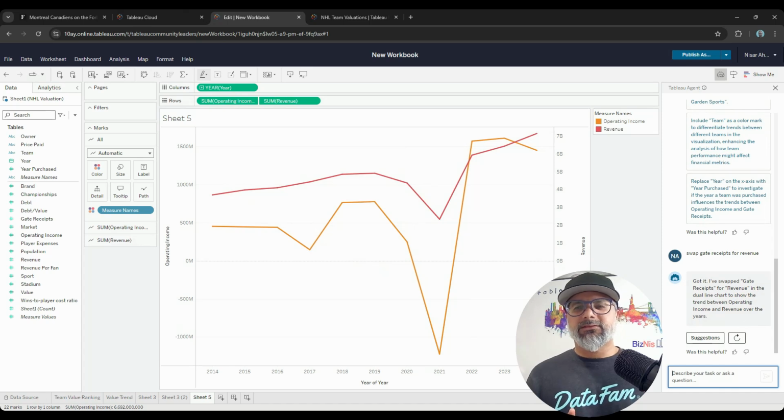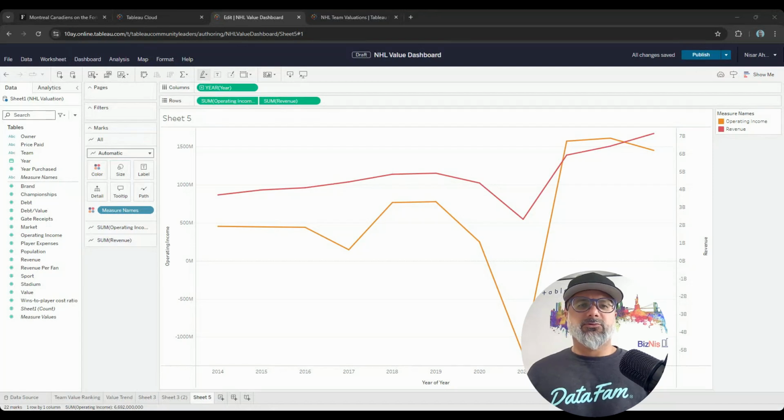But here, this is what it actually created: the dual axis for me. Even if I don't know what a dual axis is or how to create one, it plotted both of these measures over time and created that dual axis for me. Okay, so I have a scatter plot. I have a dual axis. I have bar charts. I have all of these without even having to develop or create it myself, knowing how to do it. And it's giving me suggestions on what to do and how to create them.